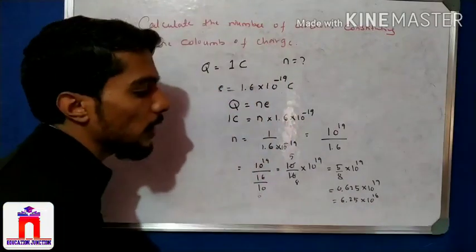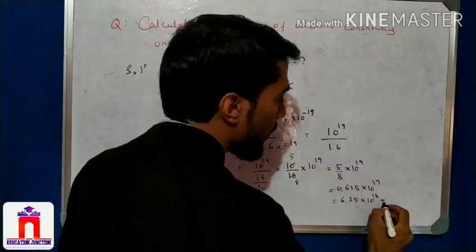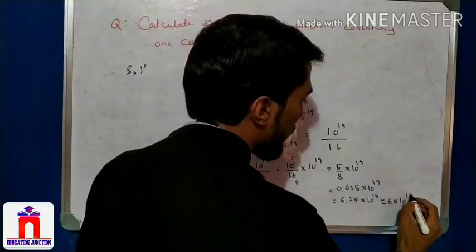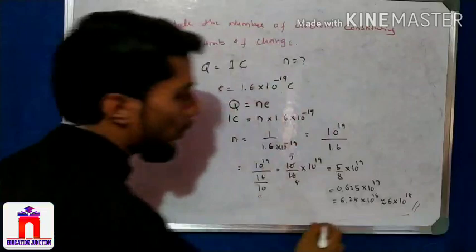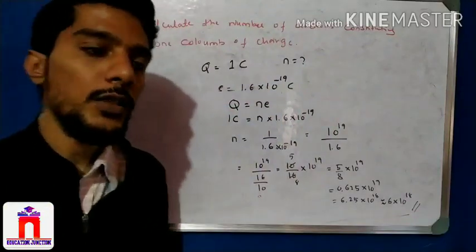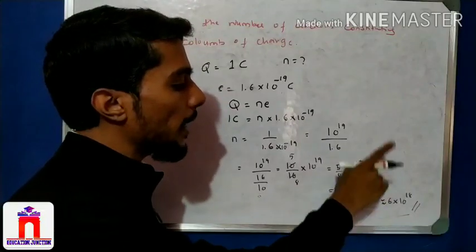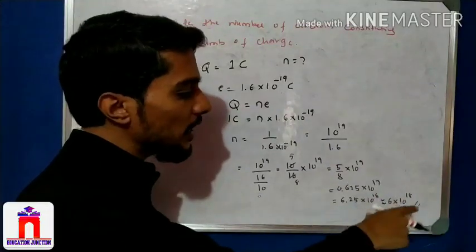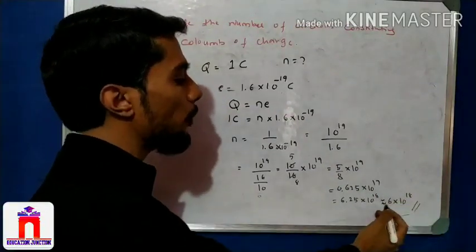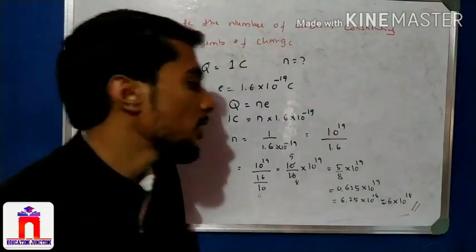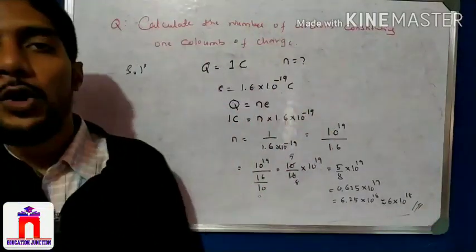Okay, this is the number of electrons, but in the NCERT they give approximately 6. Both are the same. Number of electrons present in 1 coulomb of charge. So how many electrons are present in 1 coulomb of charge? That is 6.25 into 10 to the power plus 18. But in the NCERT they give 6 into 10 to the power 18, so that is approximately equal. So these are the number of electrons present in 1 coulomb of charge.